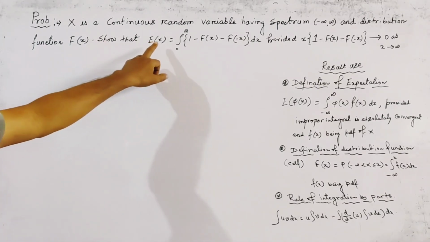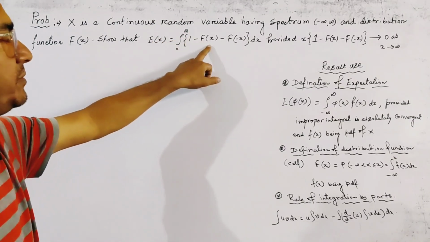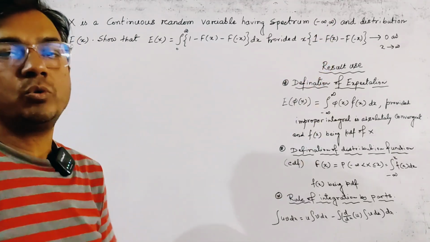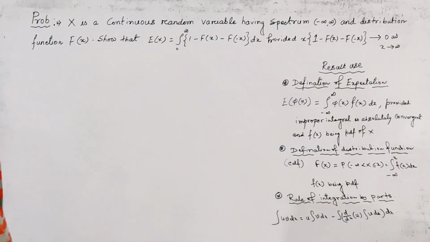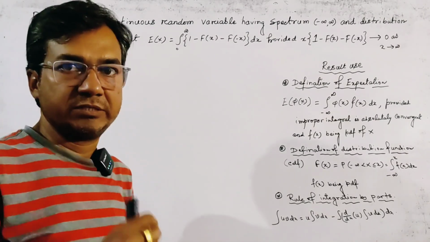So that expectation of x is equal to the integral from 0 to infinity of [1 minus F(x) minus F(−x)] dx, provided this tends to 0 as x tends to infinity. Okay, we first use here the definition of expectation.